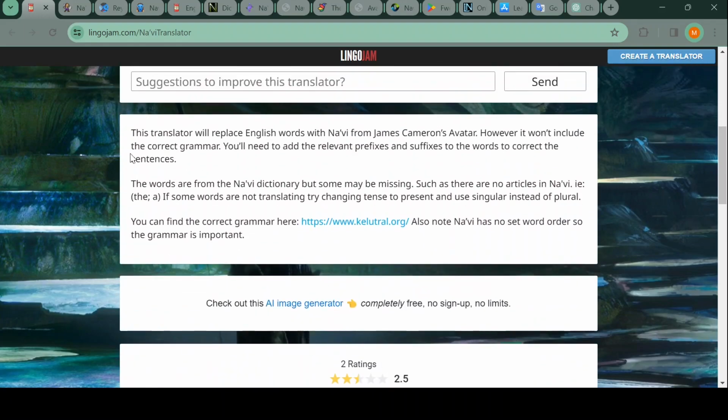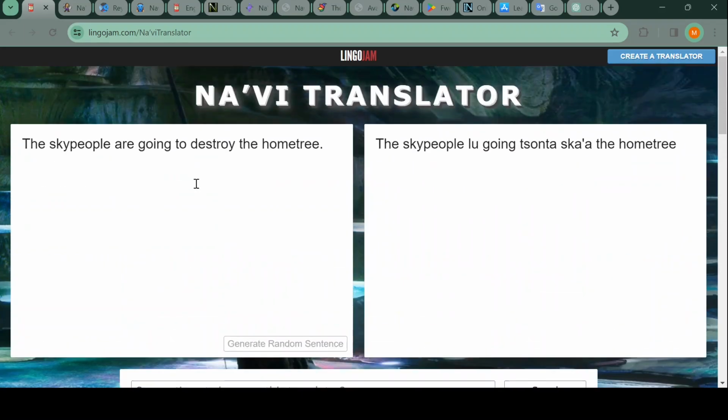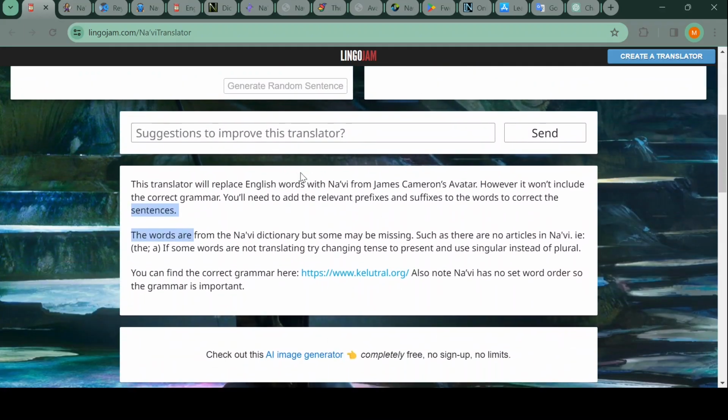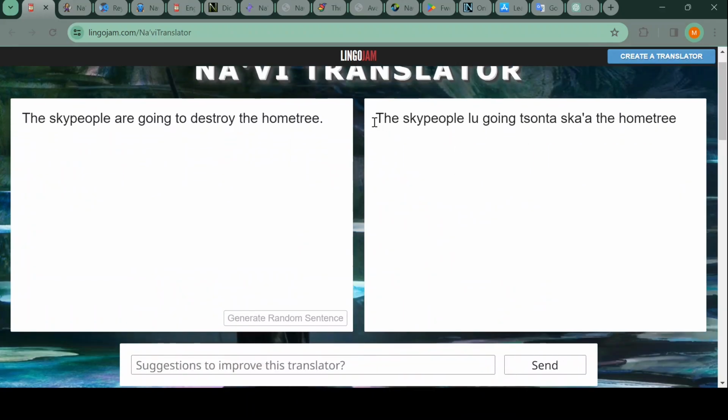I love this. This is great. I would love if this would have been placed above. That would be great. Because most people will only see this. And yeah, then they will think this is proper Na'vi. It is very weird. I mean, I've seen people using such sentences and believing it is proper Na'vi.